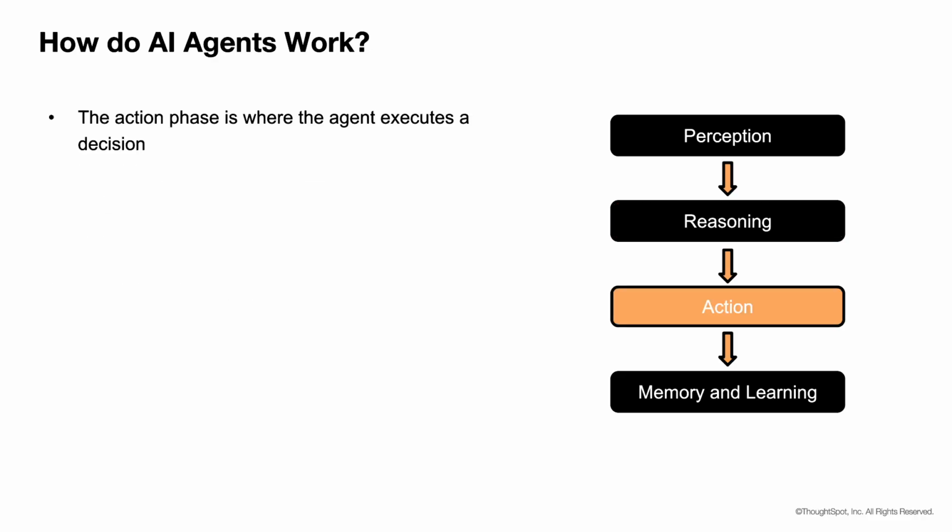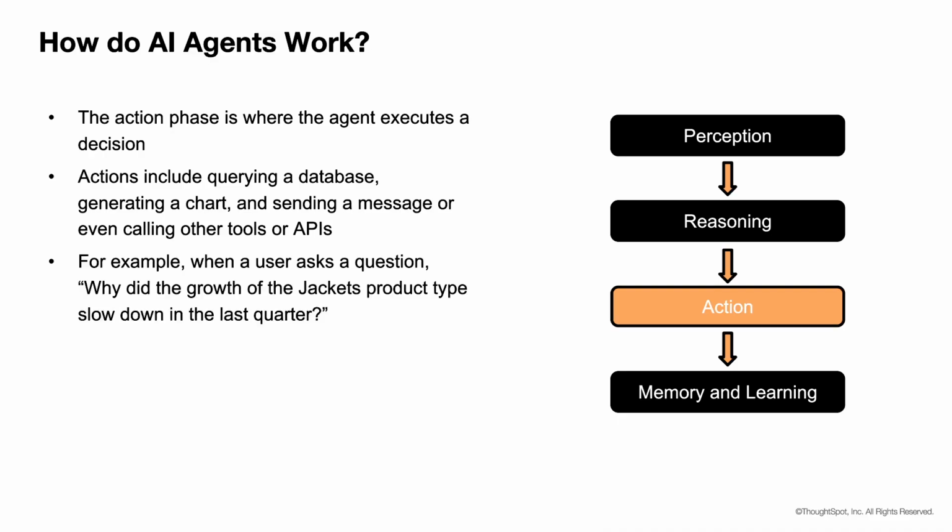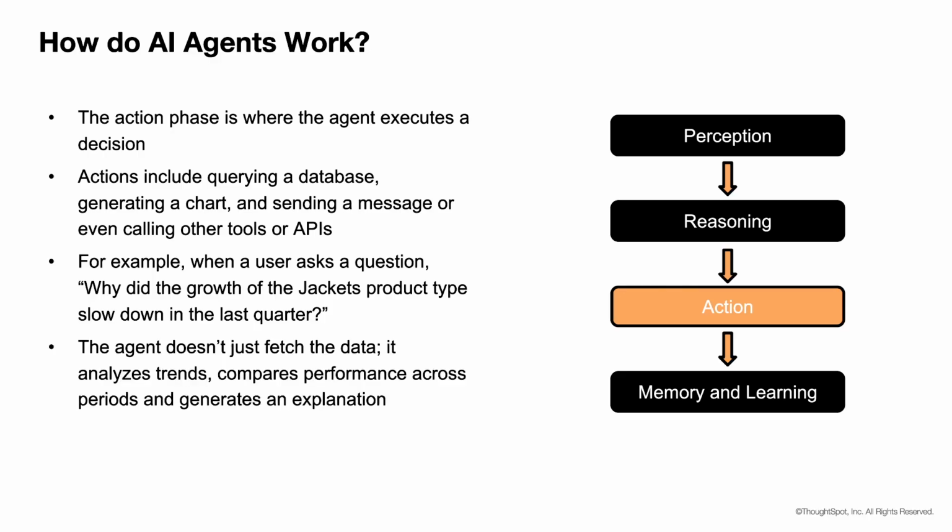The action phase is where the agent executes a decision. These actions could involve querying a database, generating a chart, sending a message, or even calling other tools or APIs. For example, when a user asks, "Why did the growth of the jacket's product type slow down in the last quarter?" The agent doesn't just fetch data. It analyzes trends, compares performance across time periods, identifies contributing factors like declining sales in specific regions or reduced marketing activity, and then constructs an explanation. The explanation can be in the form of text or visualization.